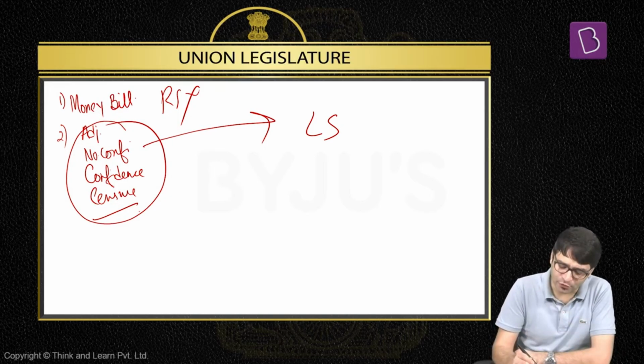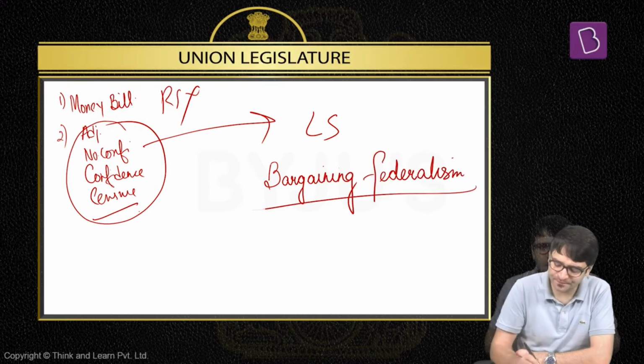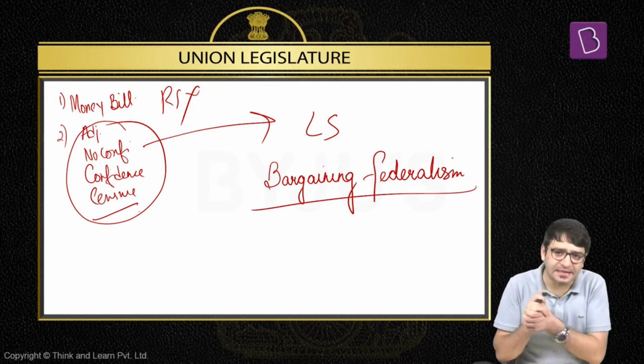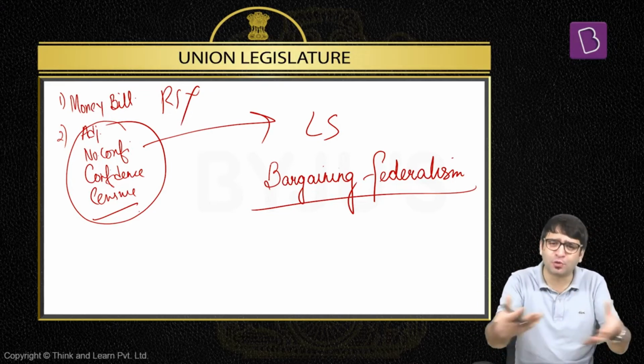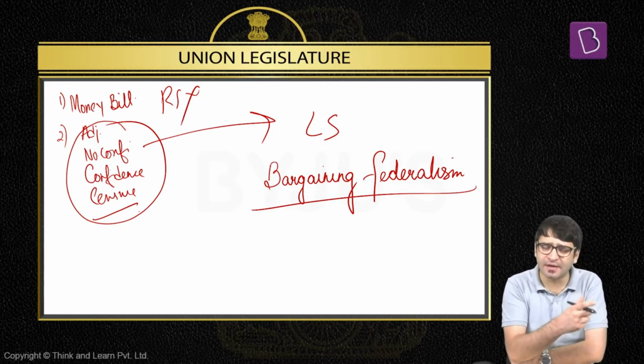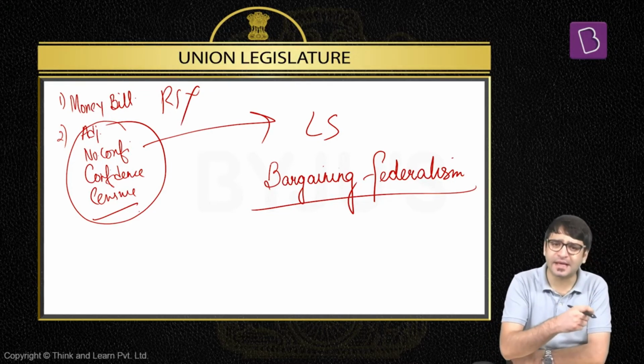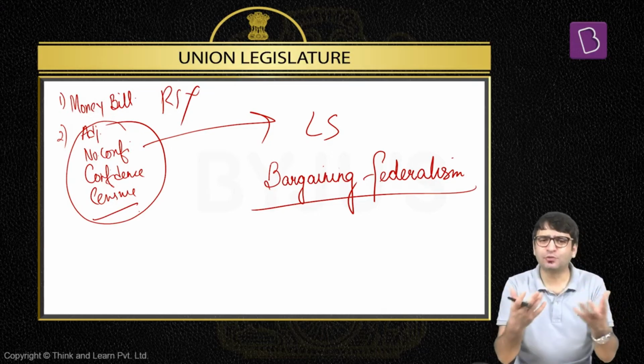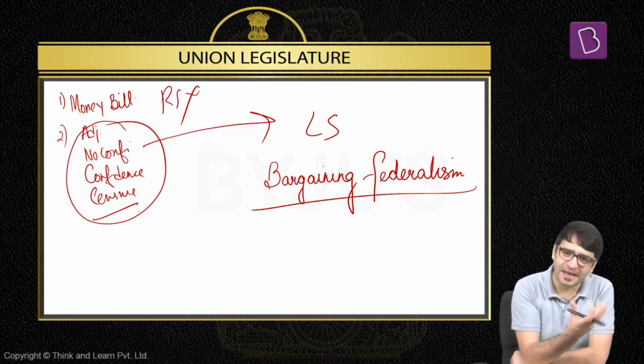And there's another important role, and that's what we call bargaining federalism. What is this concept of bargaining federalism? We have seen the emergence of coalition governments. For example, in the 1990s, VP Singh headed a coalition government. Narasimha Rao also was supported by various political parties. I.K. Gujral, Deve Gowda, Atal Bihari Vajpayee. Then we saw Dr. Manmohan Singh heading a coalition government for 10 years, 2 terms. It was only in 2014 that we saw a single party getting the absolute majority to form the government.